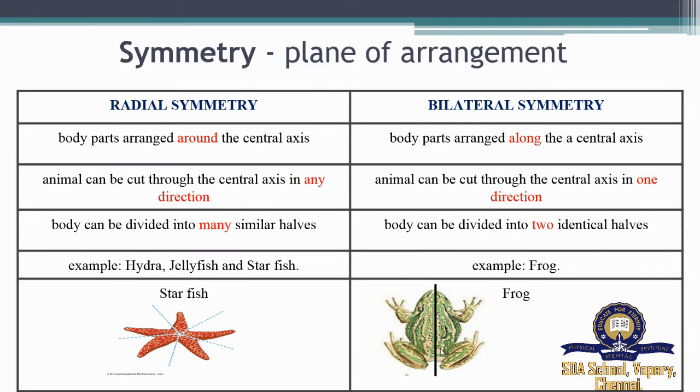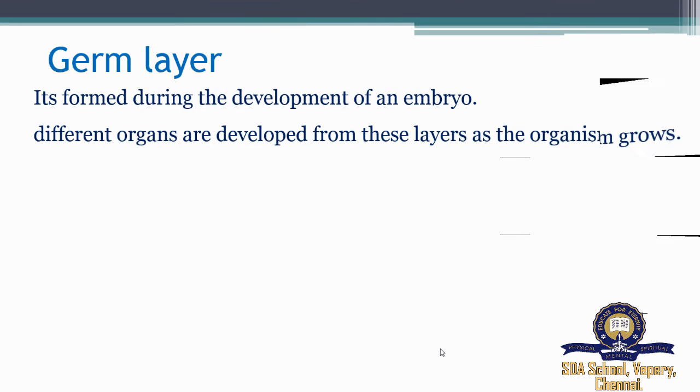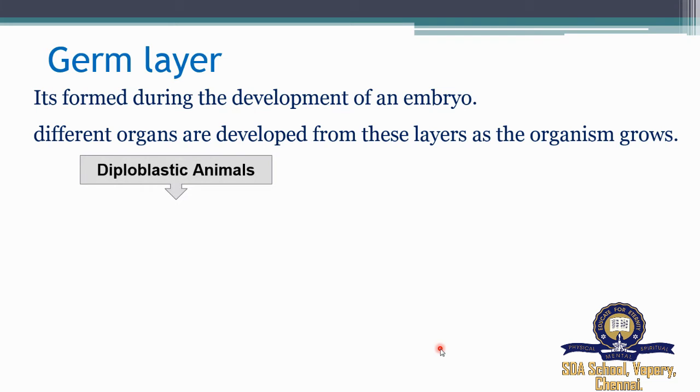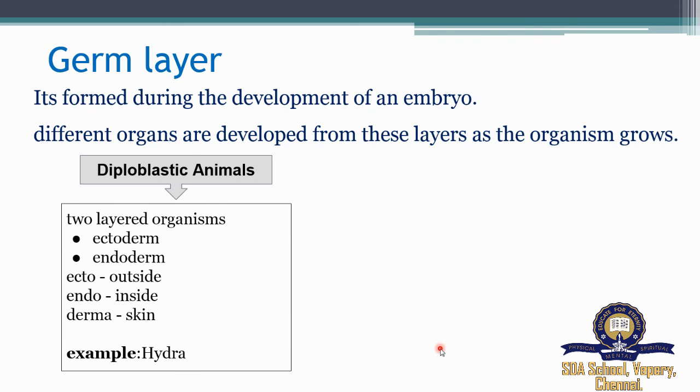Next, we have the germ layers. Germ layers are formed during the development of an embryo. Different organs are developed from these layers as the organism grows. An organism with two germ layers, the ectoderm and the endoderm, are called diploblastic animals. So ecto means outside, endo means inside, and derma means skin.